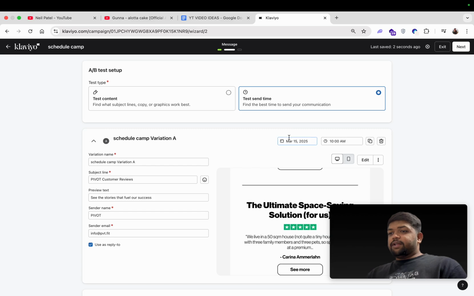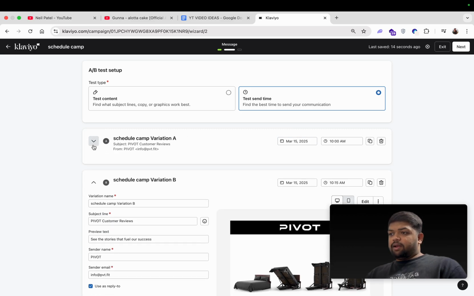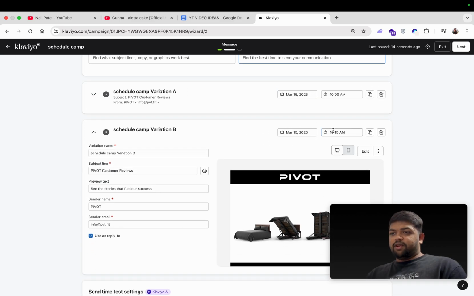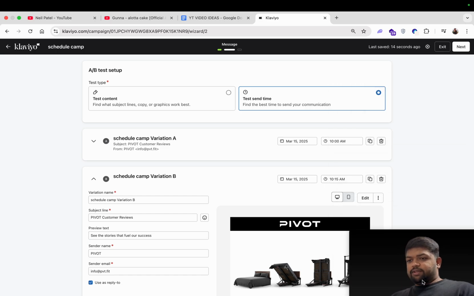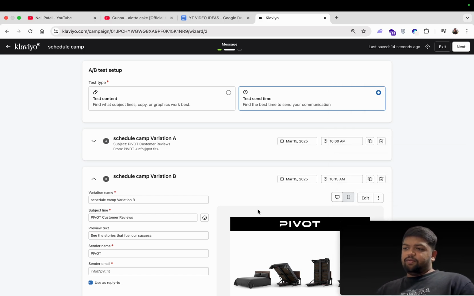You can select the time delay for variation 1 and the time for variation 2, and you can basically compare it. This A/B test is only for testing two particular time delays. And if you want to go further, let me show you how you can do that.